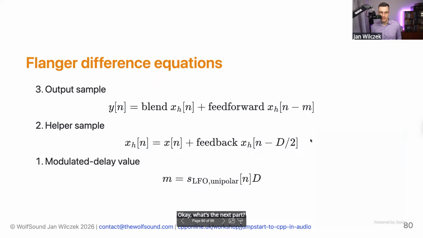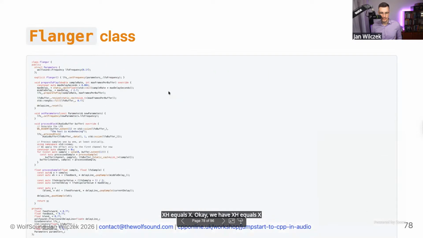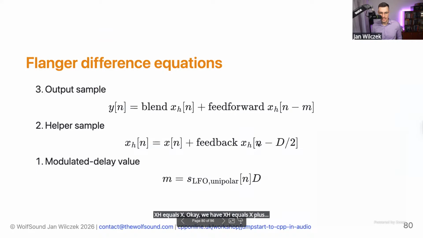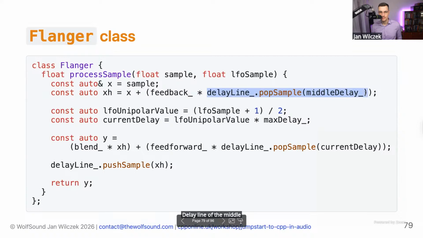Okay, what's the next part? We calculate the helper variable. We have xh equals x plus feedback times xh of n minus d divided over 2. So that's what we have here. Feedback times delay line of the middle delay, right? Because this middle delay is in the middle of our delay line.